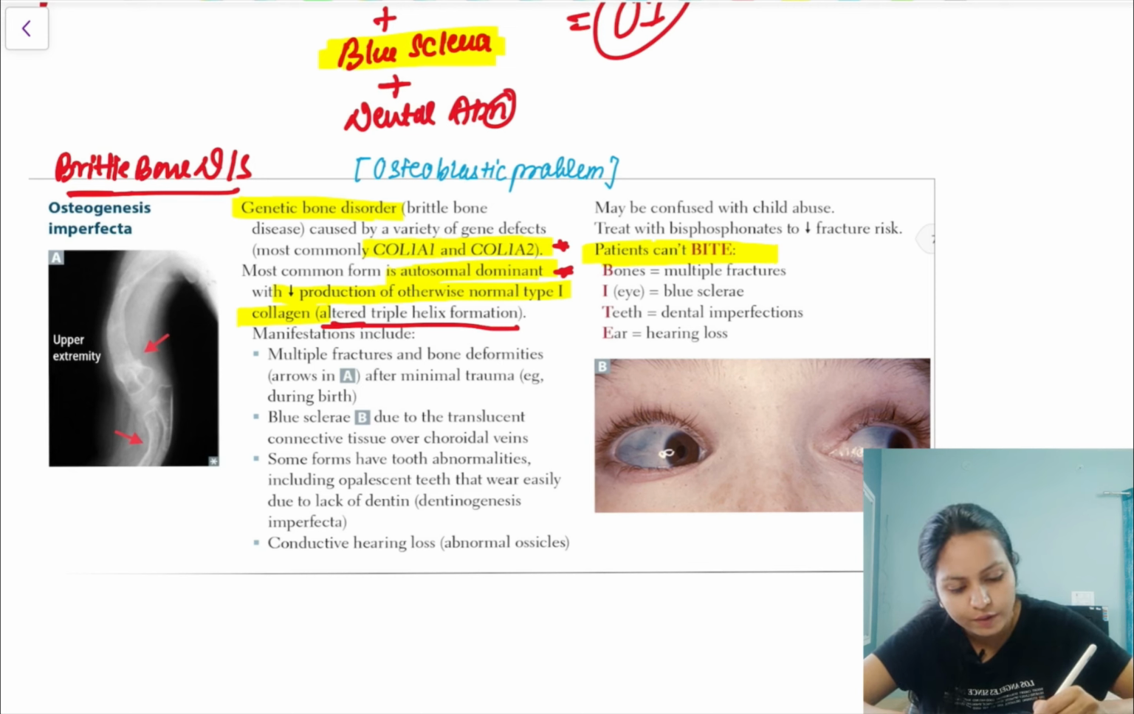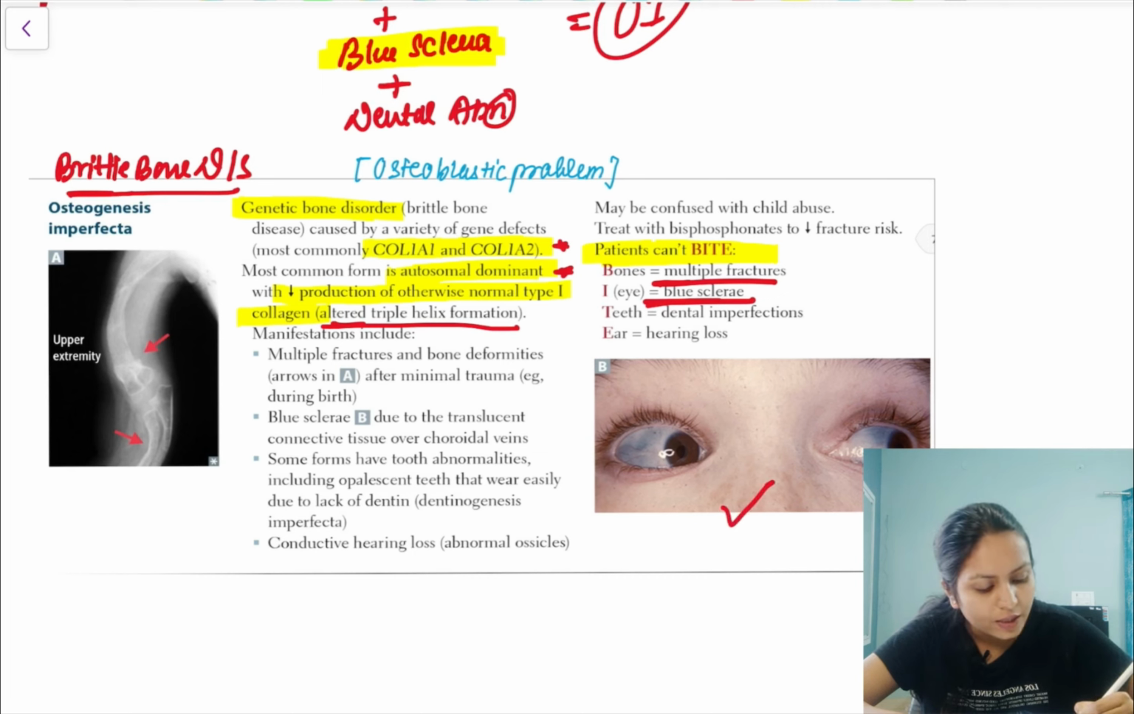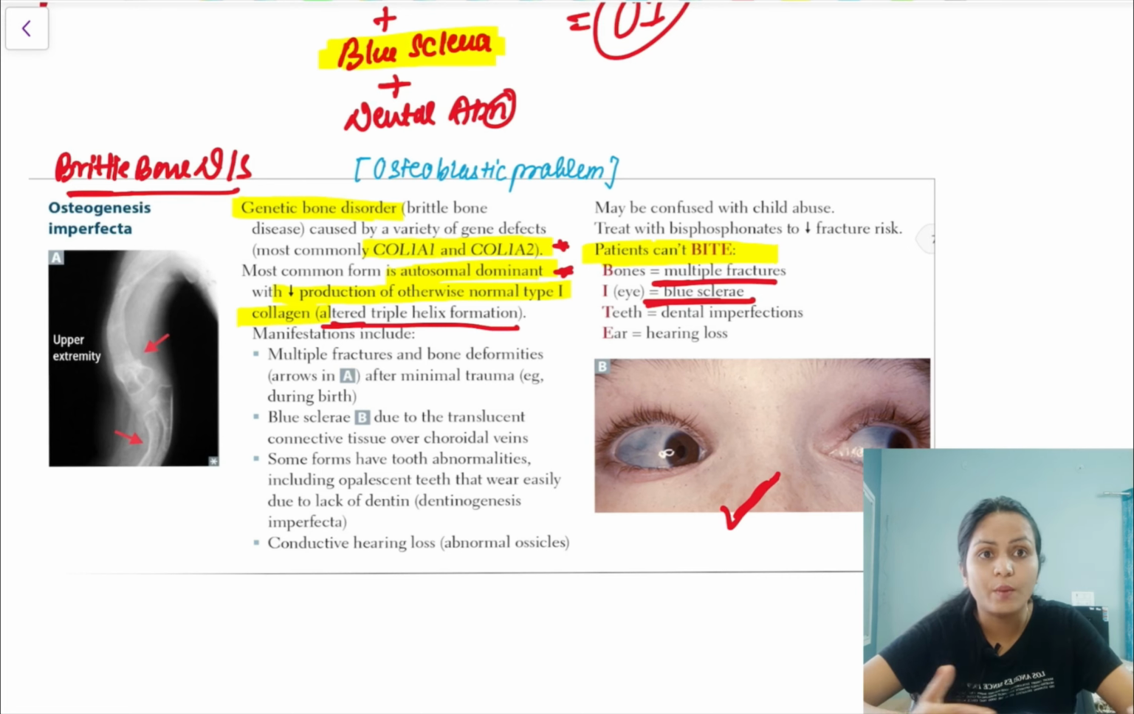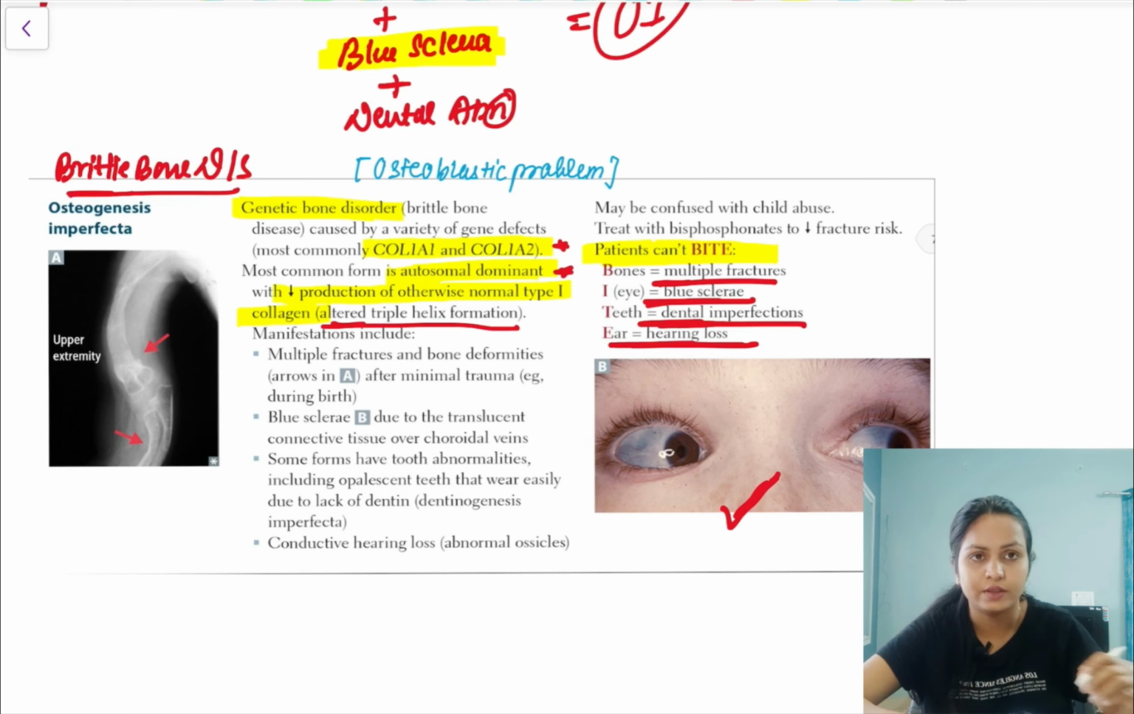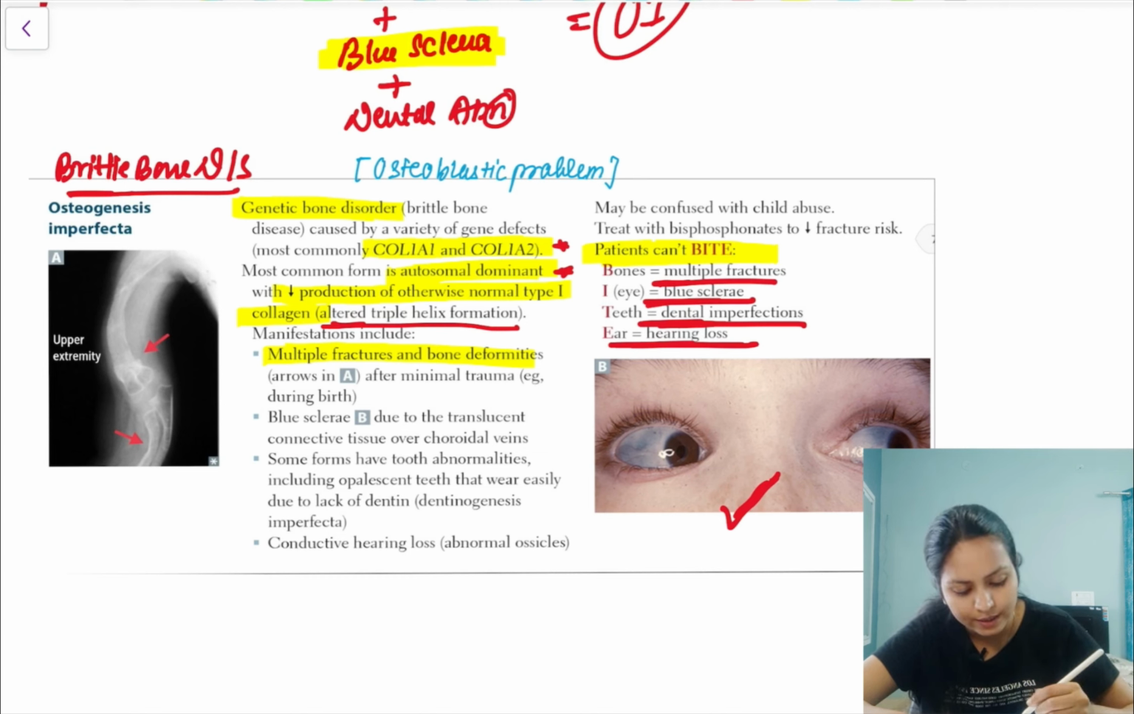What is in BITE? B is for bones, multiple bone fractures. You have I for blue sclera. You can see this. This is a classical picture that they'll show you if they want to give this clinical vignette. Blue sclera will be present in other cases also. So if we have this combination, then you should think about osteogenesis imperfecta. Okay, T is for teeth, because dentin is present, dental imperfections. E is for ear, hearing loss. So this is what the clinical features are, right? Multiple fractures, bone deformities. See, in this case, if you see this X-ray, fracture is not shown over here. But what is shown is bone deformities. Because bones are fragile, no?